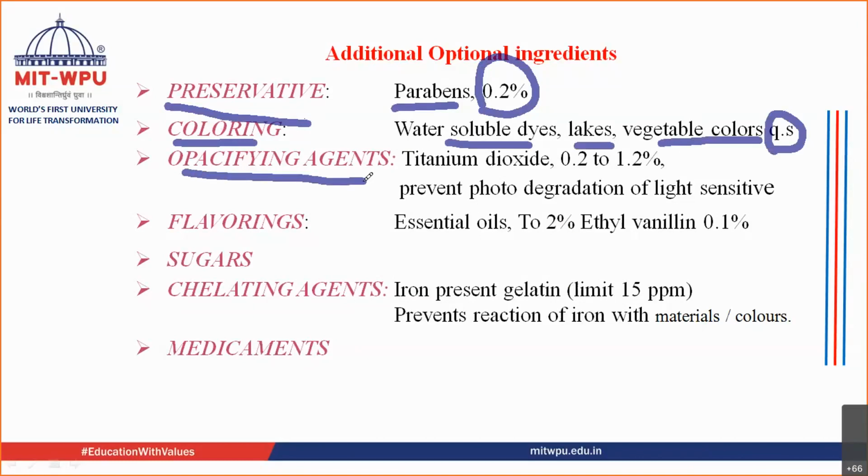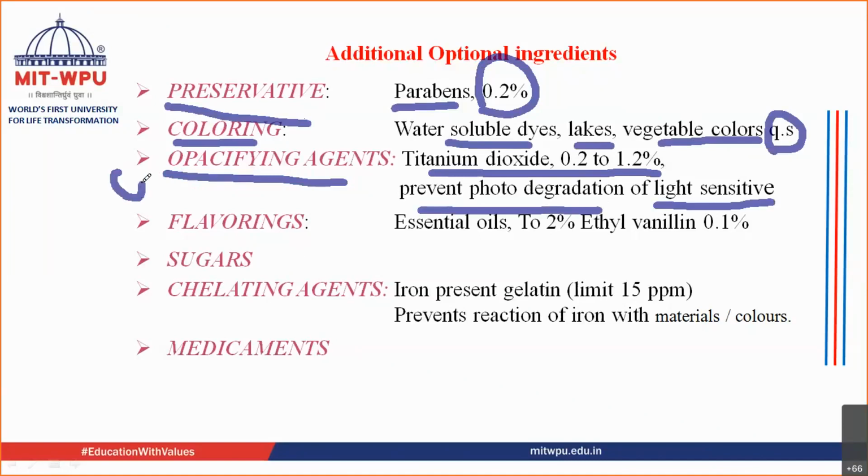You can use an opacifying agent. For example, titanium dioxide can be used near about 0.2 to 1.2%. If you don't want to expose your preparation to sunlight, then these agents can be used. It prevents photo degradation of your light sensitive material. The shell becomes non-transparent in nature. You must have seen many shells which are transparent and many which are non-transparent. When you add this opacifying agent, the transparent shell becomes a non-transparent shell, which prevents photo degradation.